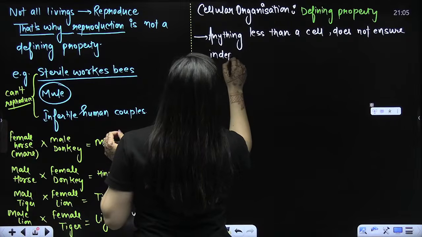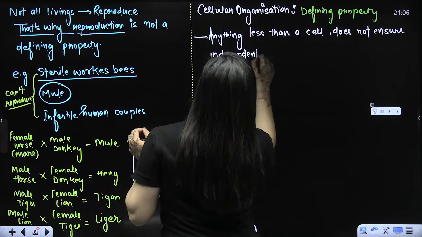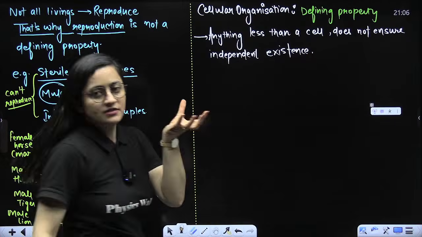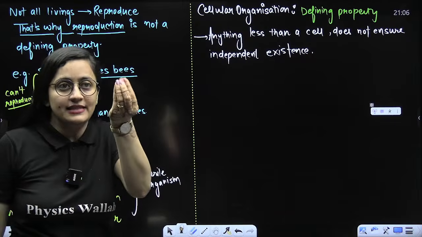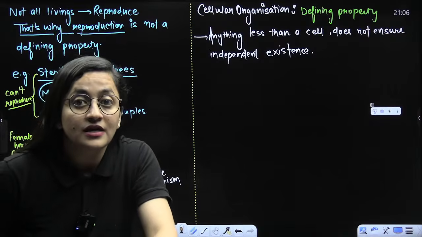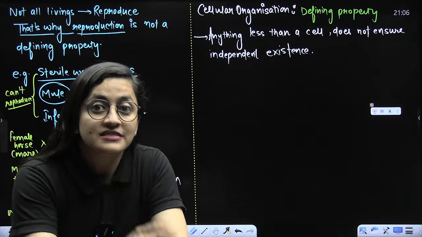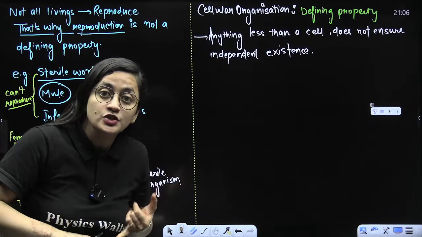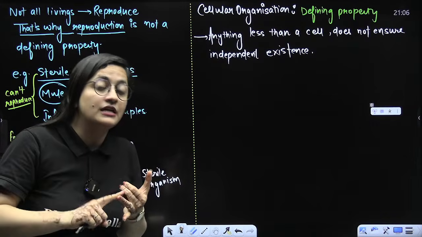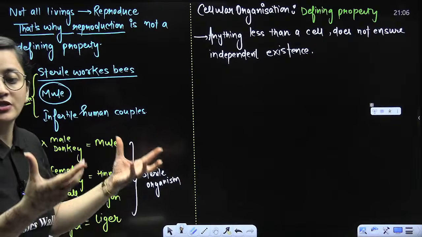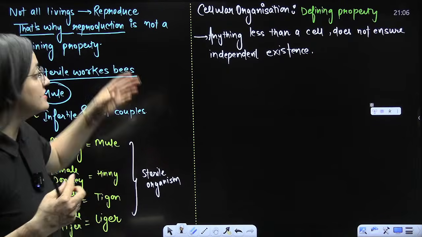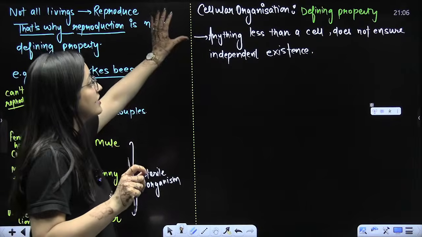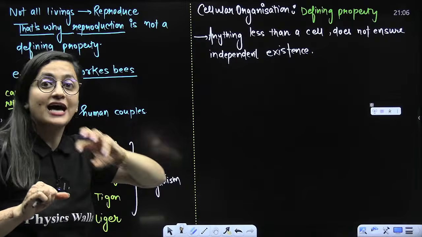If I am saying something is living, I need that basic structure which we call a cell, because a cell has protoplasm. The cell has that living content. The cell has the cytoplasm where chemical reactions occur. The cell has the genetic material, which is the storehouse of all the information. So if I have to say something is living, I will consider the cellular organization. It is the defining property.